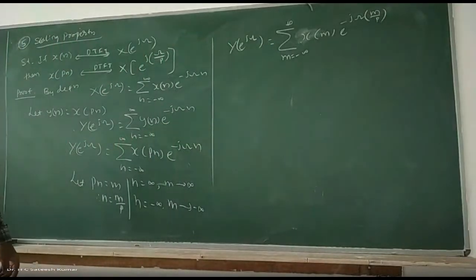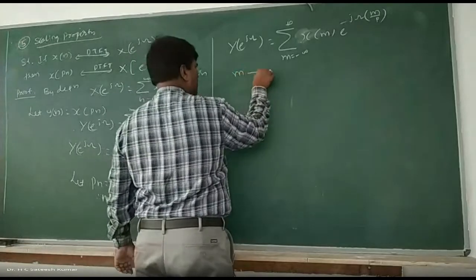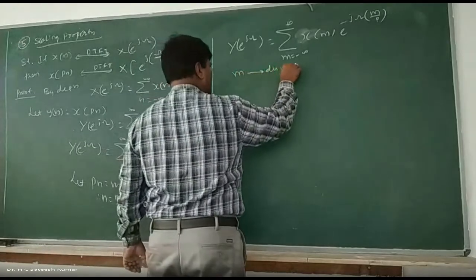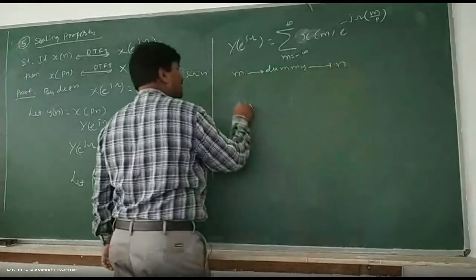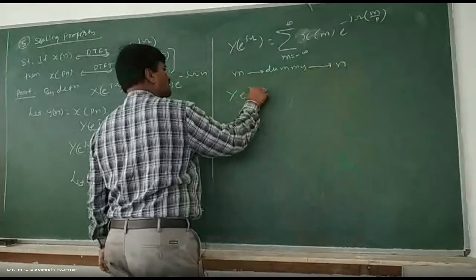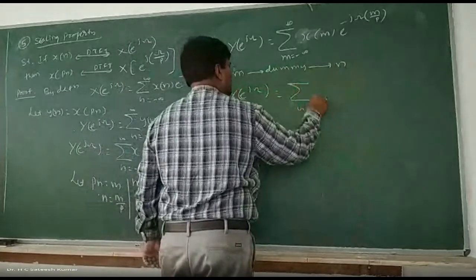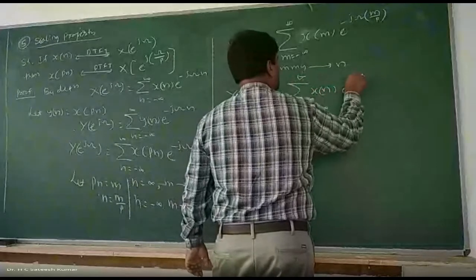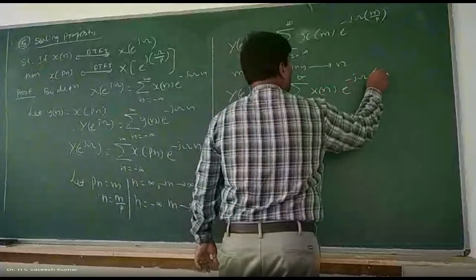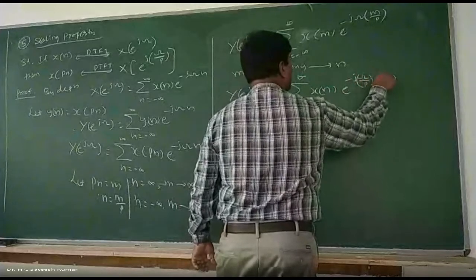Now m is a dummy variable which can be replaced by any other letter. I'll replace it by n. Y of e to the power of j omega is equal to summation n varies from minus infinity to plus infinity, x of n into e to the power of minus j omega by p into n.